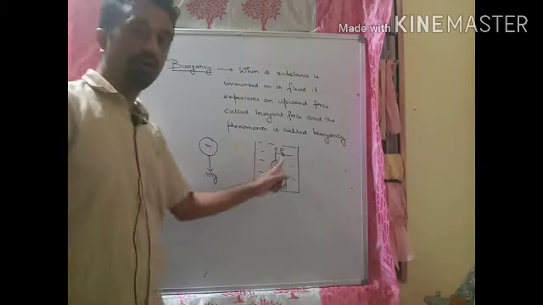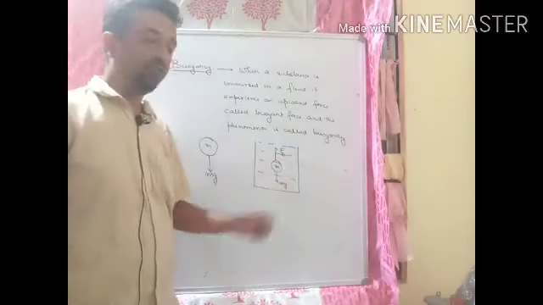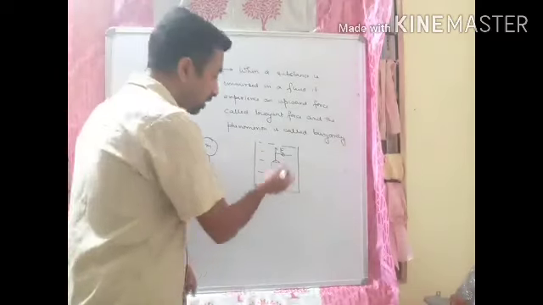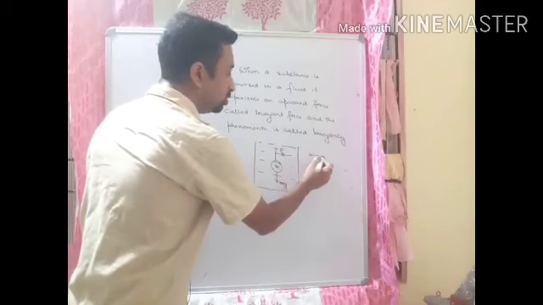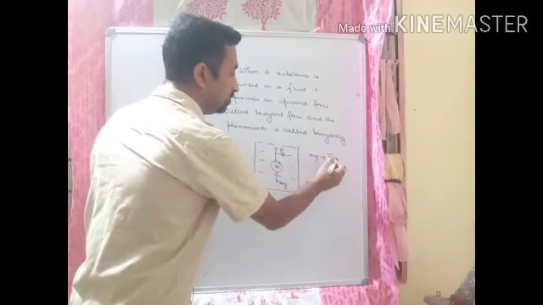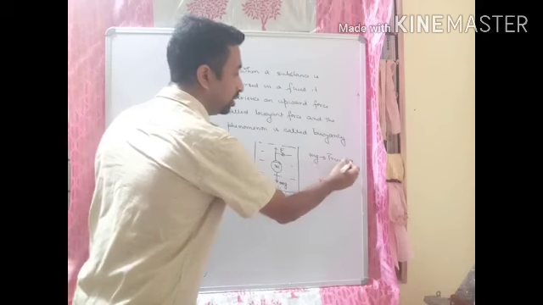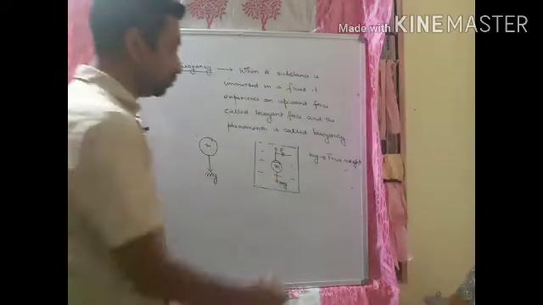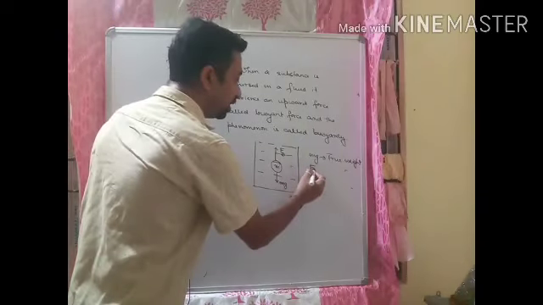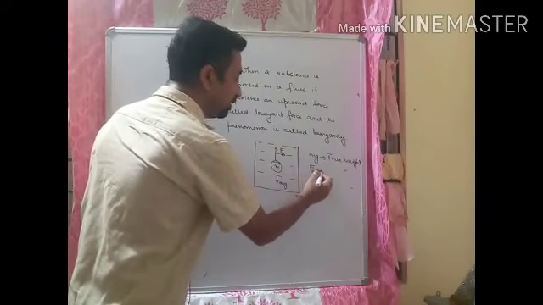It is Fb, not Facebook, it is buoyant force. Okay, so here you see mg is the true weight, the actual weight. What is Fb? Fb is the buoyant force.